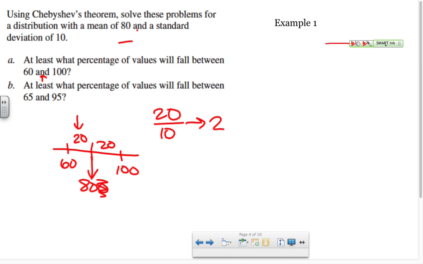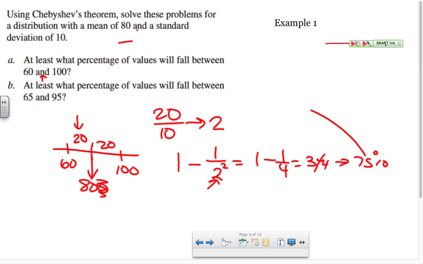Chebyshev's theorem says that I go 1 minus 1 over 2 squared, which is how many standard deviations away I am from the mean. It's 1 minus 1/4, which is 3/4, and that is 75%. So 75% of all the data points for this distribution, whatever it is, will be between 60 and 100.